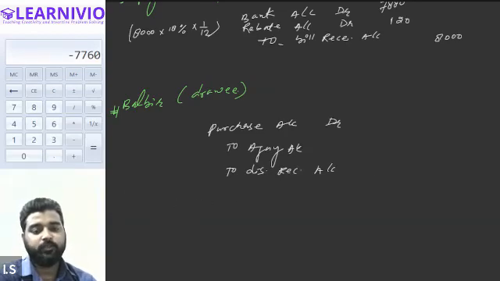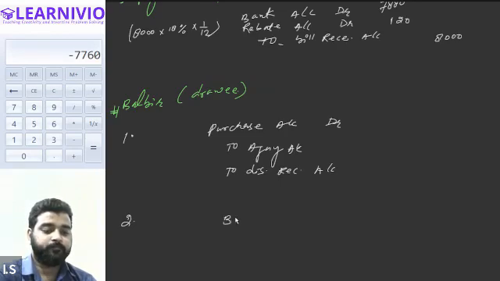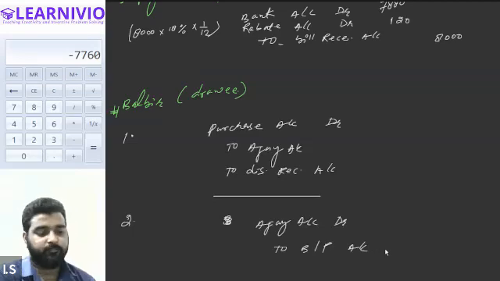You can enter the values here. Now on the acceptance of bill, the general entry will be Ajay account debit to bills payable account, right? For the acceptance of bill.